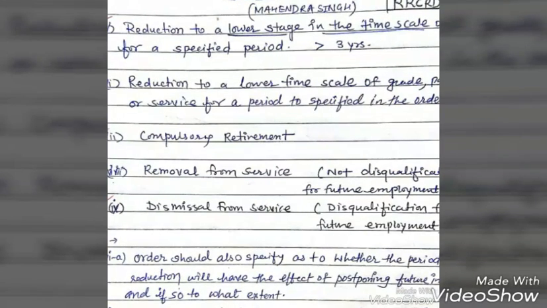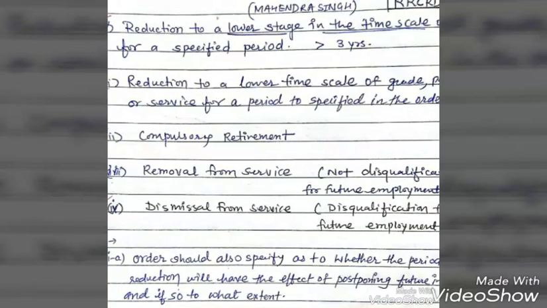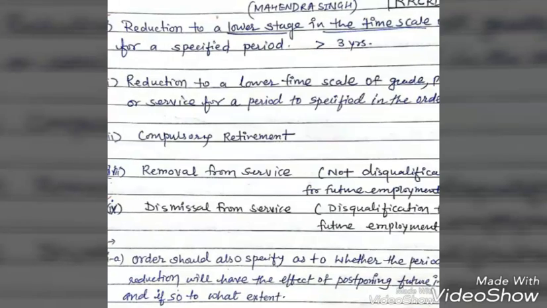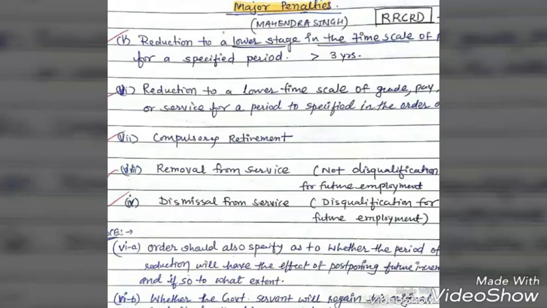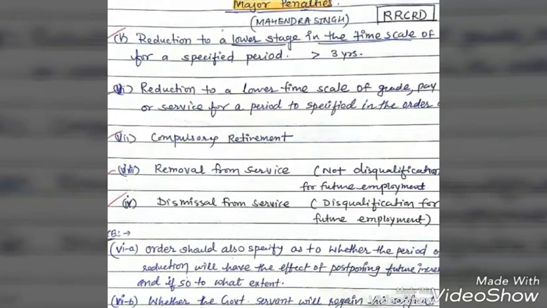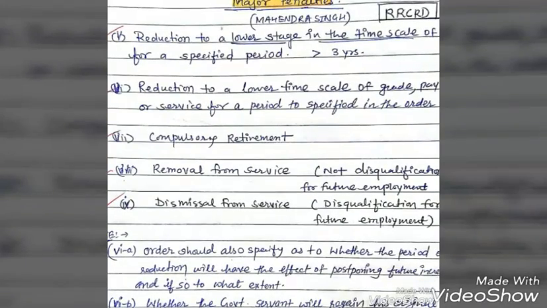Next, 6B, whether the government servant will regain his original seniority in the higher post or grade. This is also specified in the order. Now, the 7th penalty is compulsory retirement. The 8th penalty is removal from the service, and the 9th penalty is dismissal from the service.